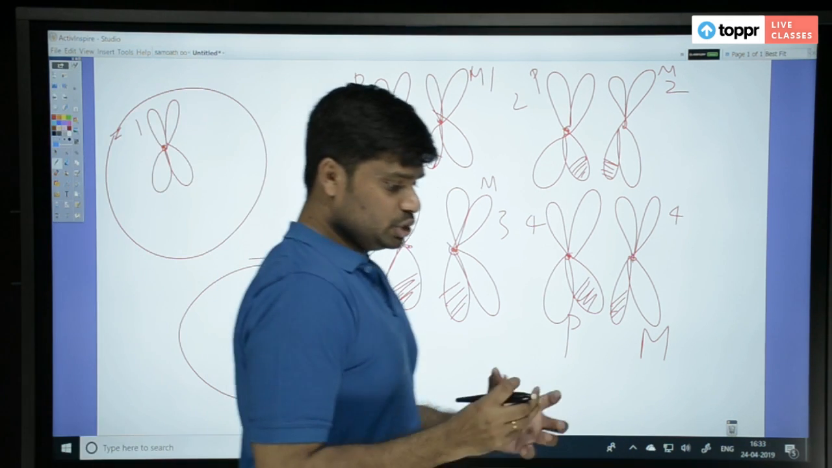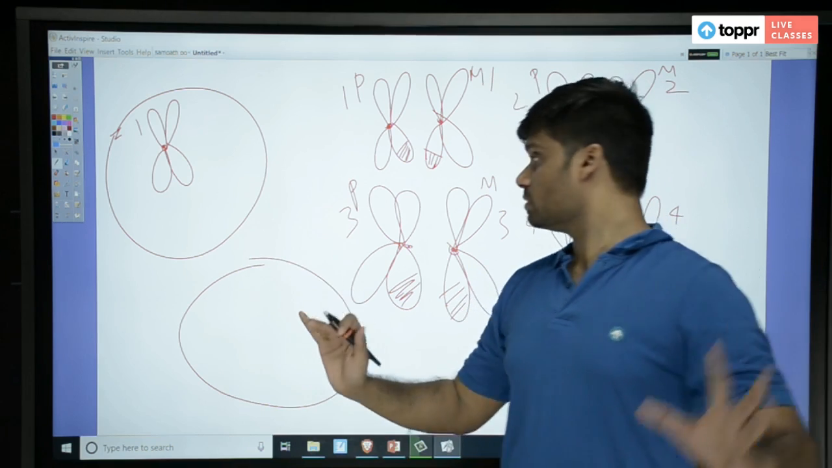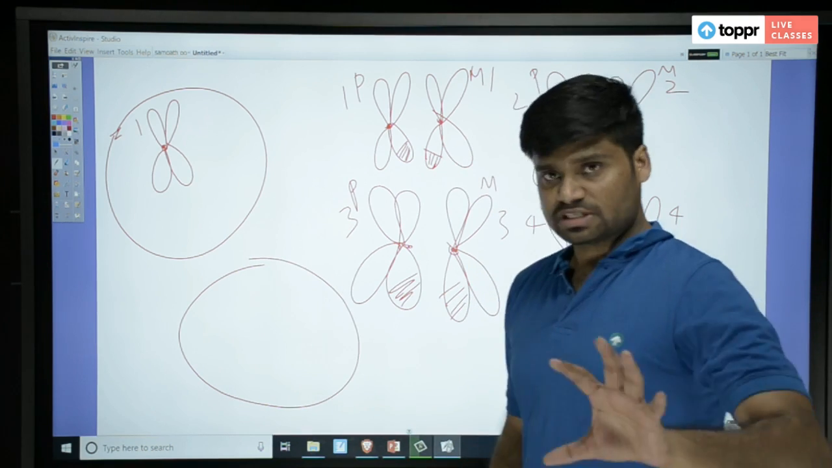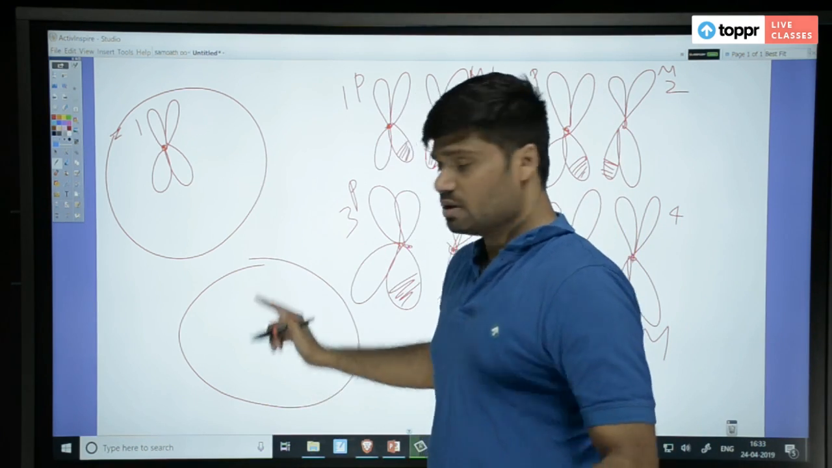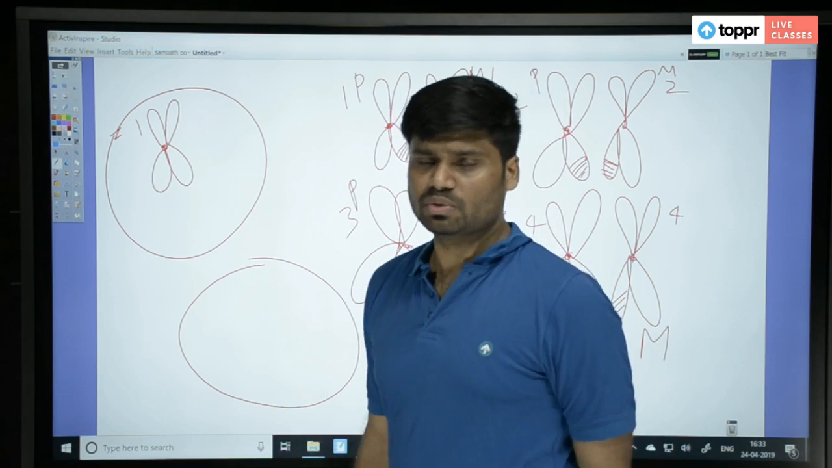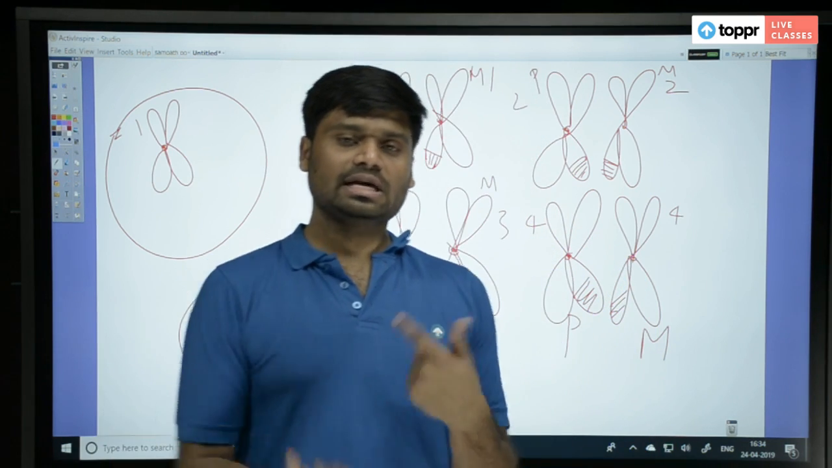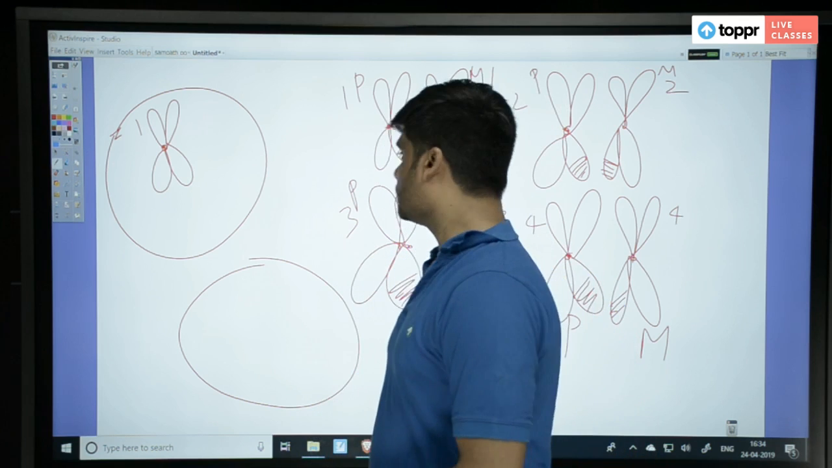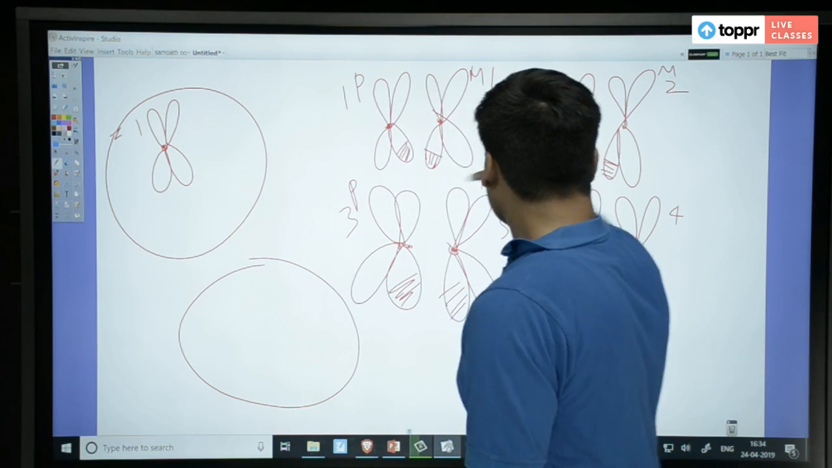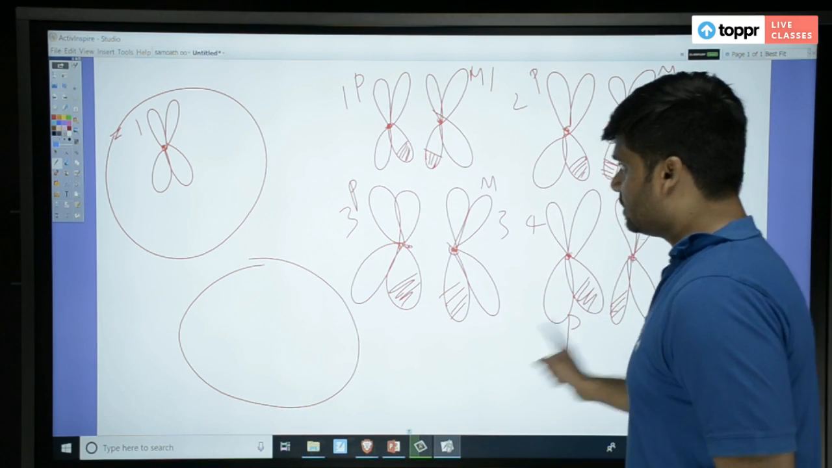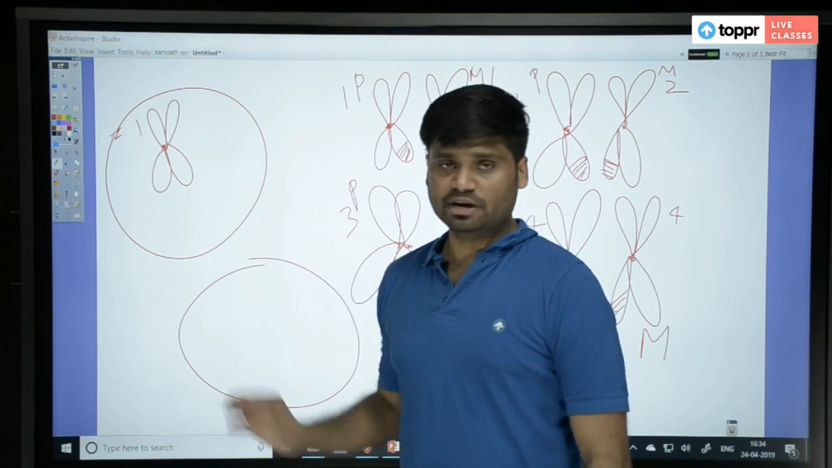Now, during distribution of chromosomes, first thing is every gamete should get one type of all chromosomes. Otherwise the gamete will not be useful. That gamete will not be viable. What I mean to say is, see how many total chromosomes? 1, 2, 3, 4, 5, 6, 7, 8. If you divide both equally, both will get 4, 4.